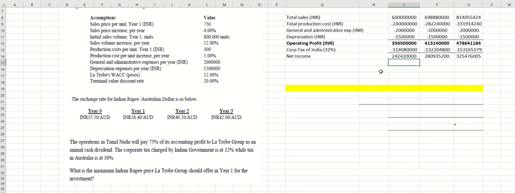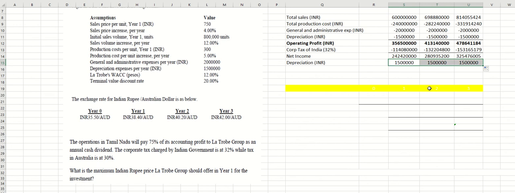But never mind. Just like usual, when you want to calculate the cash flow, we have to add back the depreciation. So you add back depreciation here. I think I know what the problem is. You add back the 1.5 million Indian rupee, not 15,000.